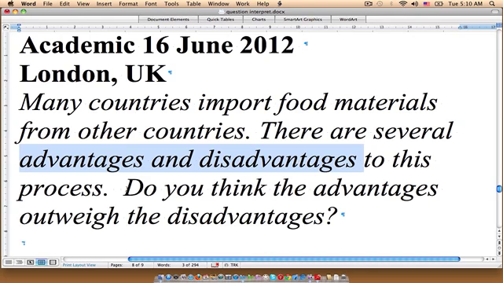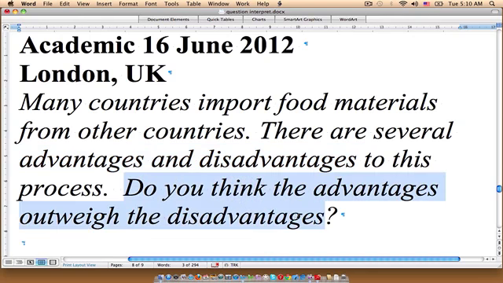The important thing is to look at what the question portion of the overall essay question is asking you. So the question is saying, do you think the advantages outweigh the disadvantages?